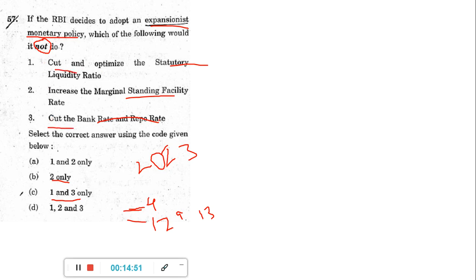Okay, bank rate, repo rate, all these things, when you cut, it is actually for expansionist only. But what you will not do is increasing this one. Okay, you will not increase this also. Actually, you have to cut it. Okay, so this, if you are an aspirant who knows the basics, I hope you have understood it. But others, it will be difficult to grasp.